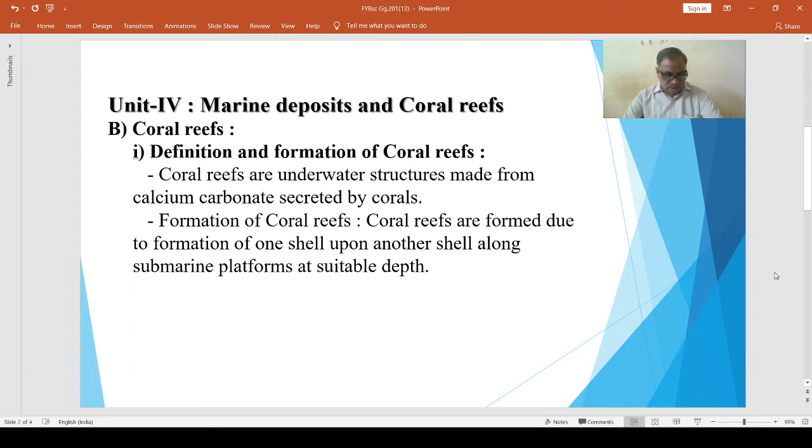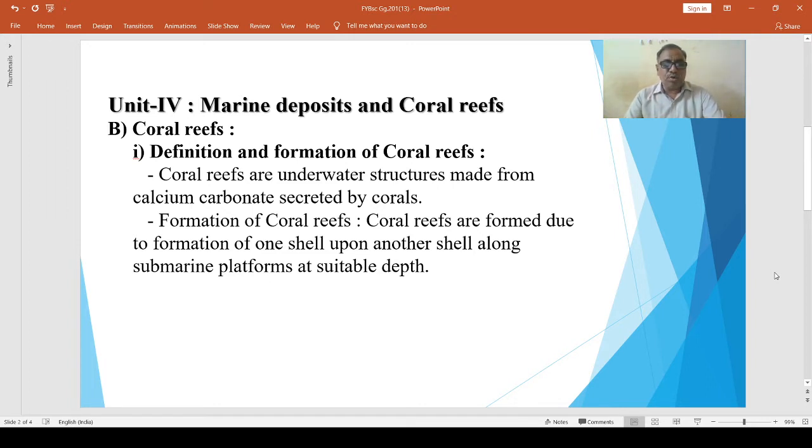Here, the conditions for the growth of coral polyps are as follows. The corals are found mainly in the tropical oceans and seas because they require high mean annual temperatures, and the range of temperature is 20° centigrade to 21° centigrade per year for the survival of coral polyps.